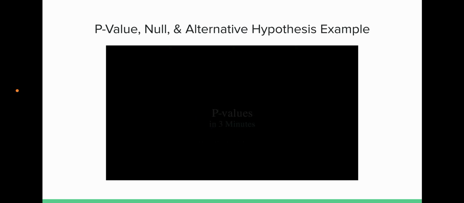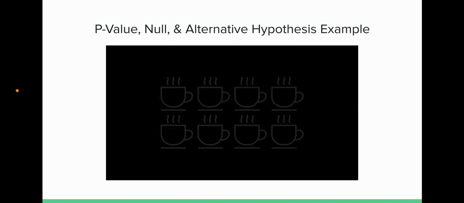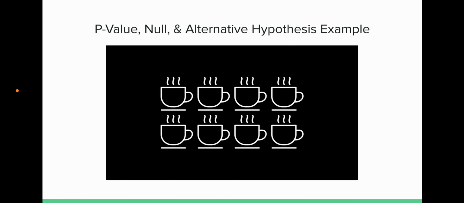We are going to talk about p-values, an important statistics concept, in 3 minutes. In the 1930s, mathematician Ronald Fisher had a colleague who claimed that she could detect when tea was poured before milk. Intrigued by the claim, he made an experiment on the spot. He made 8 cups of tea. 4 had the milk poured first, the other 4 had the tea poured first. He asked her to identify which was which. Remarkably, she got them all correct. This begs the question, what is the probability she was guessing by random chance, and still got the correct answer?